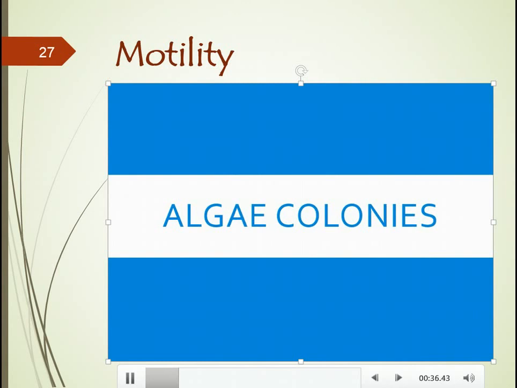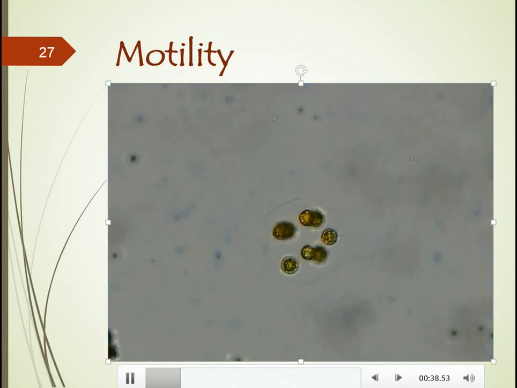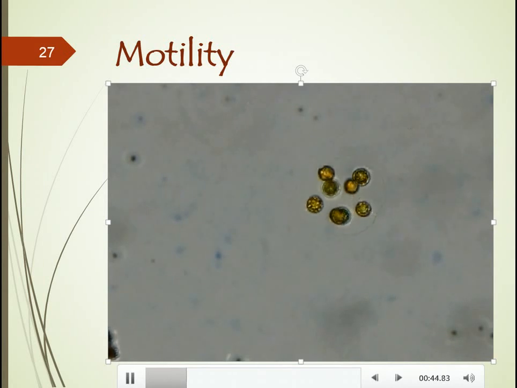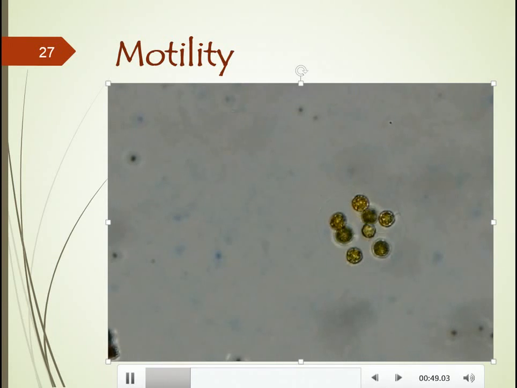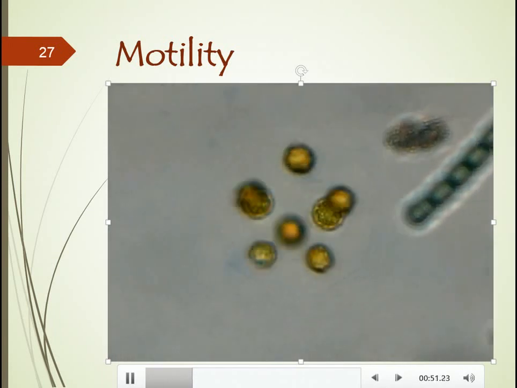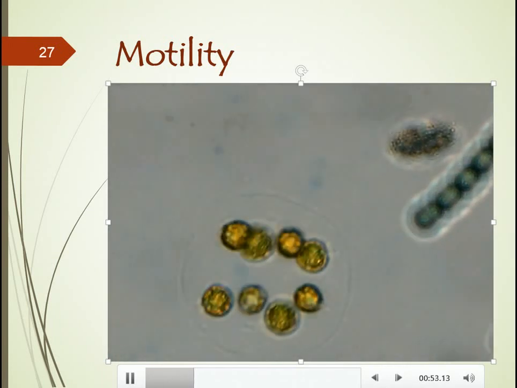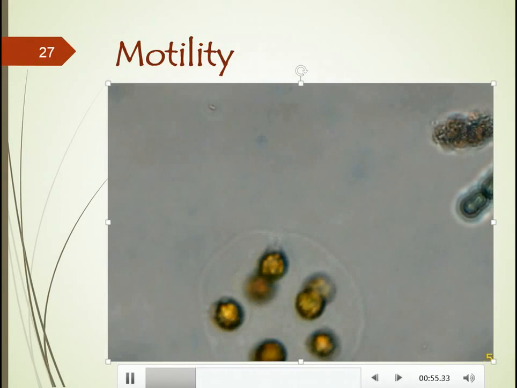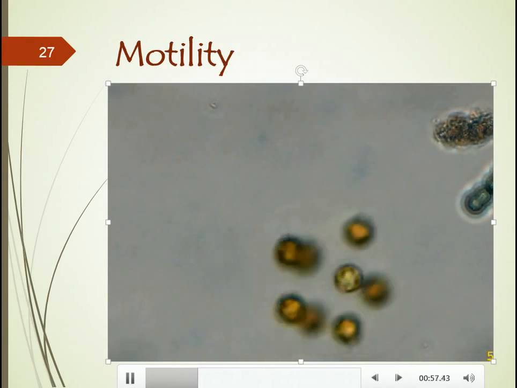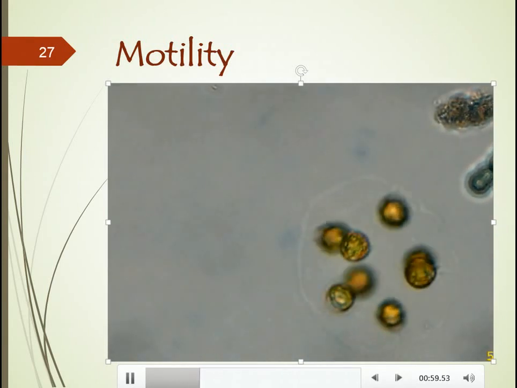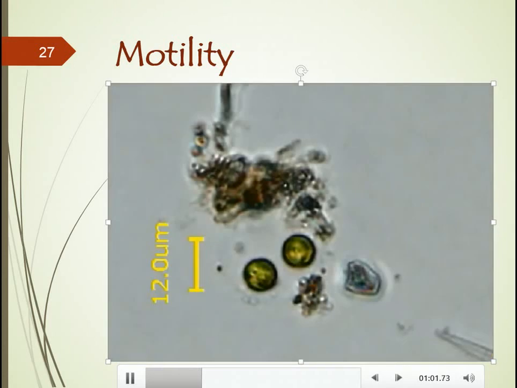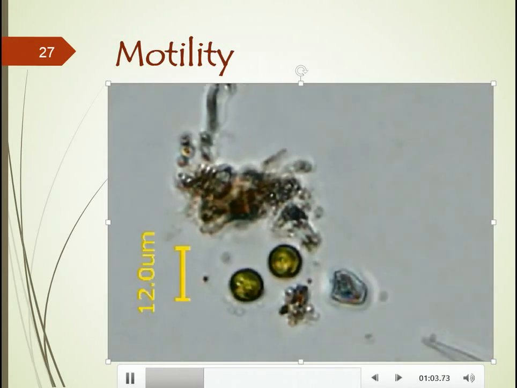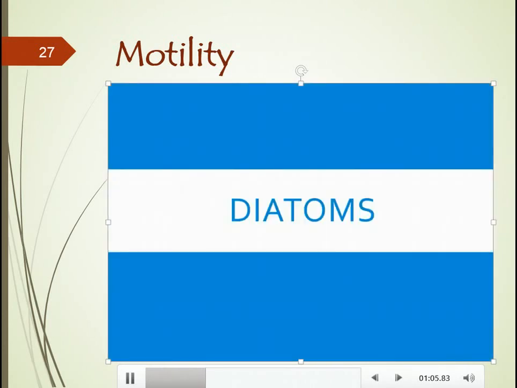Now we go to the colonial. These are single-cell organisms that are grouped together. Here is a bunch, I assume about 8 organisms. They're grouped together into this gelatinous type of sphere, and their flagella are sticking out. As you watch this motion, you can sometimes make out the flagella sticking out of the sphere. Again, they all have to be together so that these 8 unicellular organisms can go in the same direction.